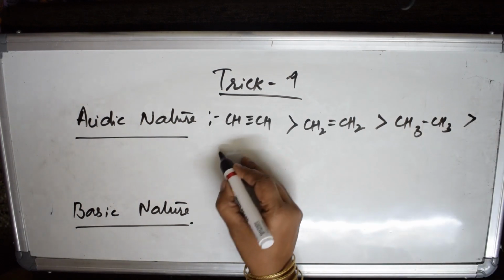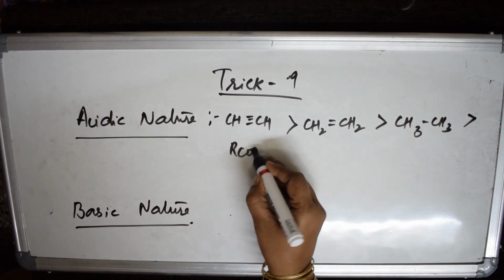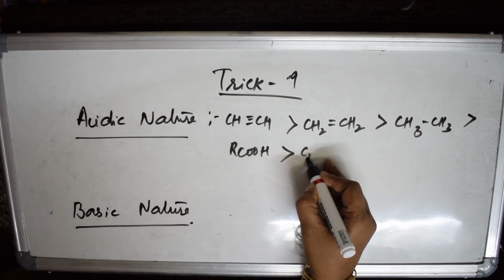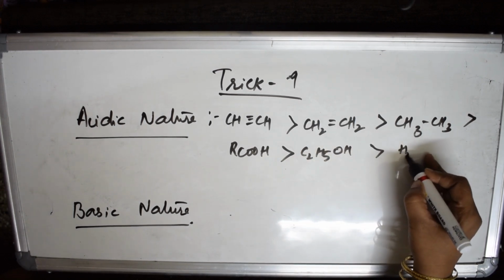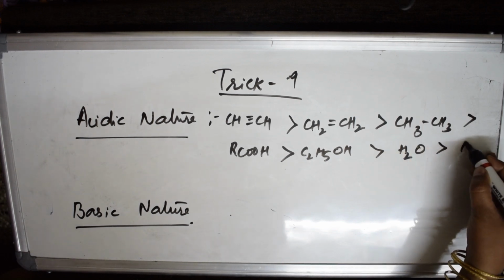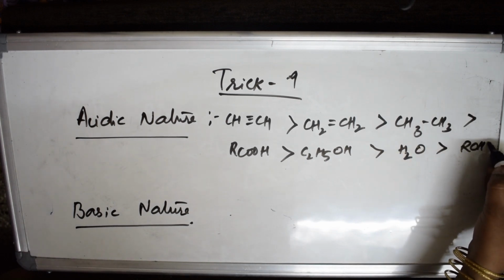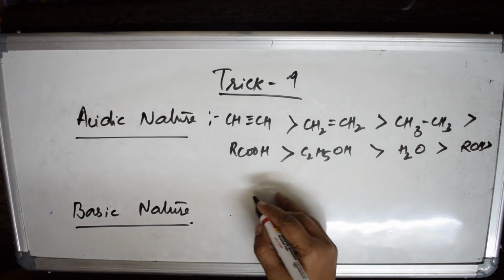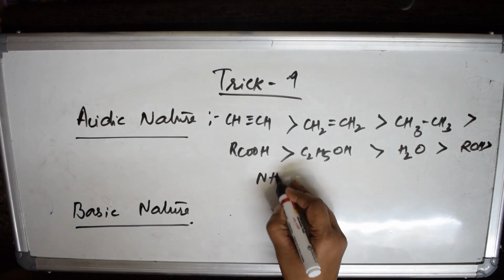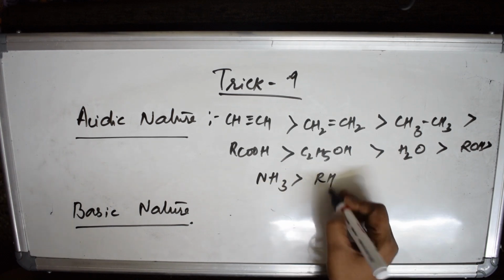Acids are more acidic than alcohols, which are more acidic than water, more acidic than NH3, which is more acidic than a hydrocarbon.